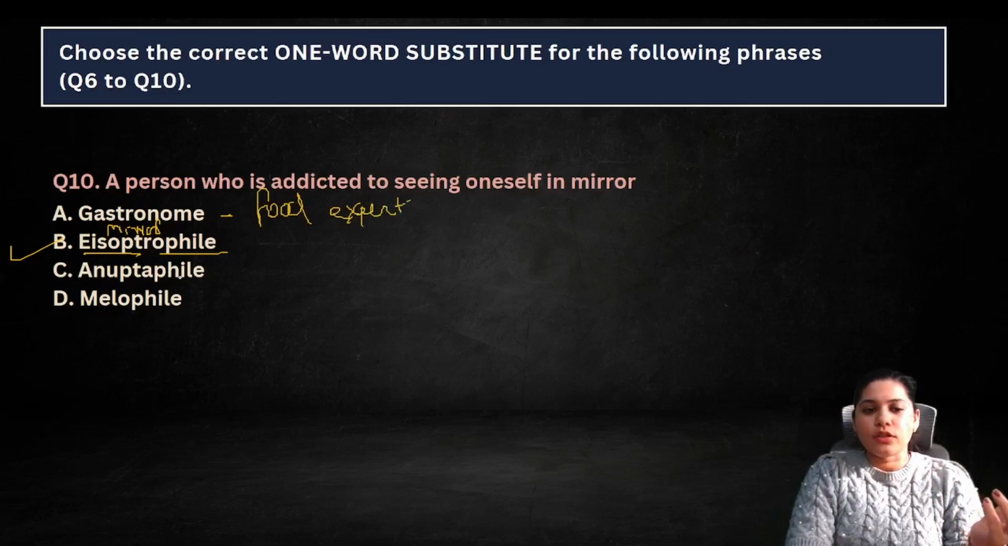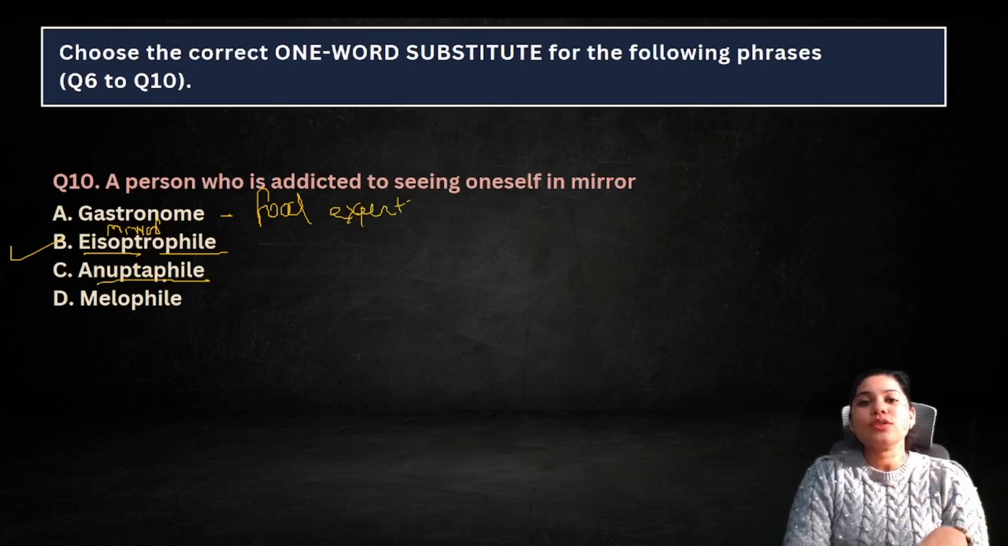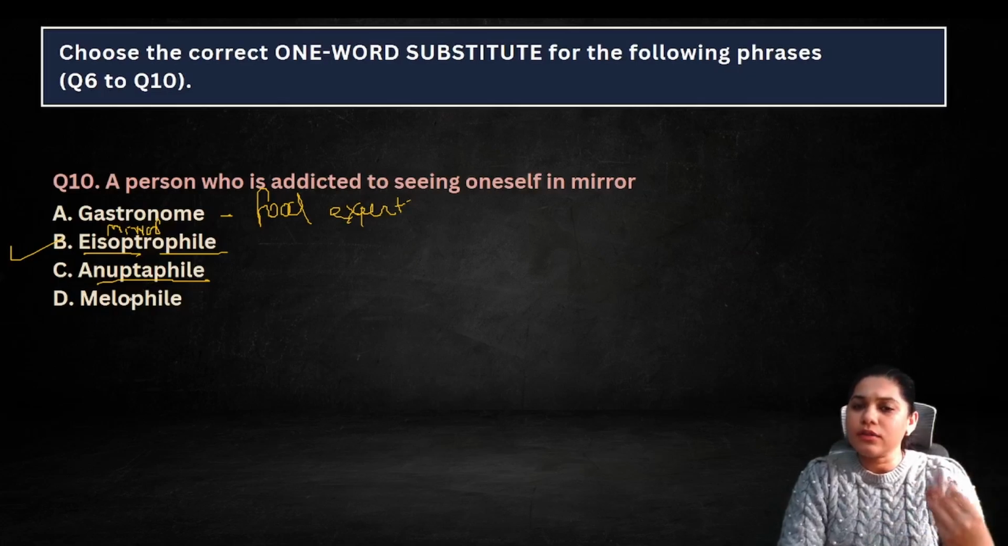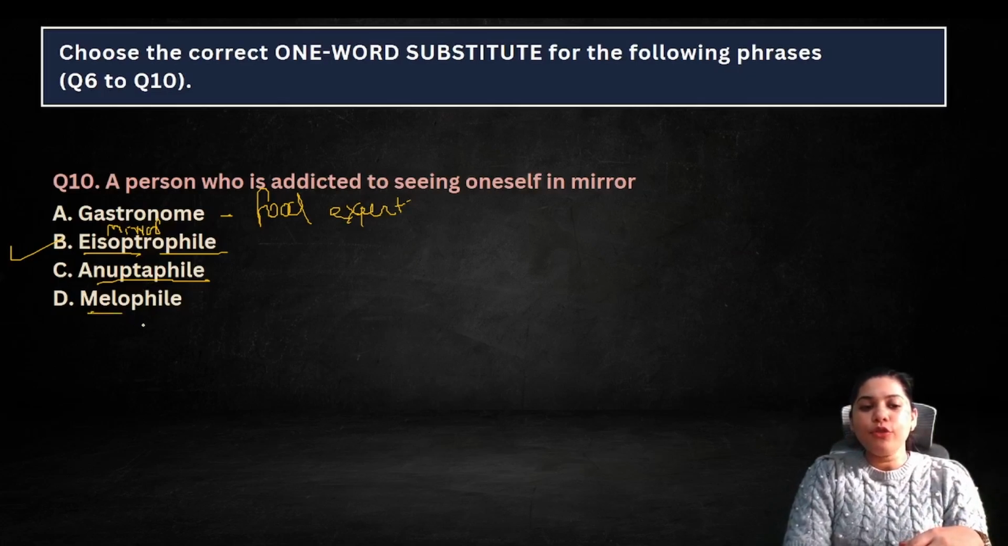Food connoisseur. Anuptophile basically means someone who likes to stay alone. And anuptophobia means जिसको अकेले रहना पसंद नहीं है. They need a partner, they need friends, maybe like that. Melophile means someone who loves music. Anupta means alone, so they like staying alone.